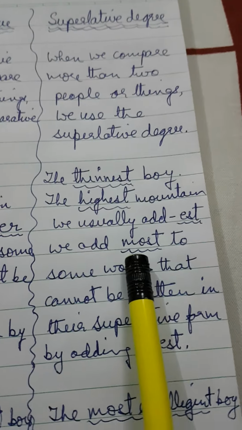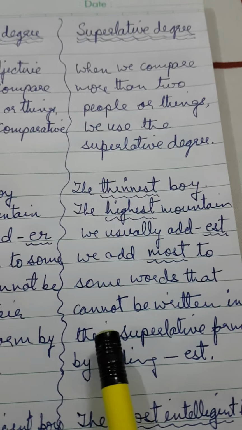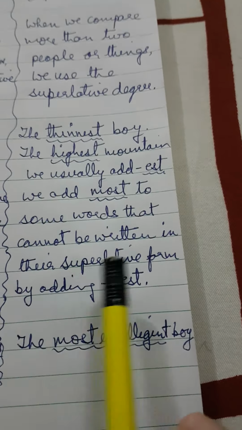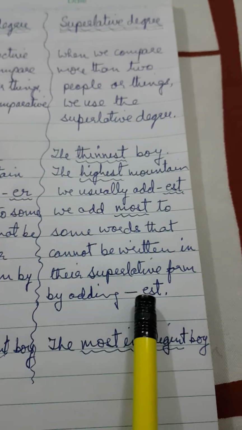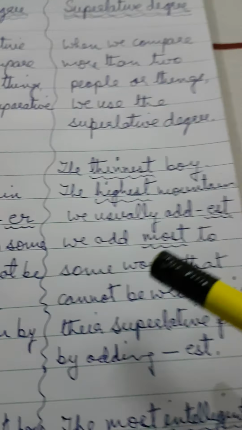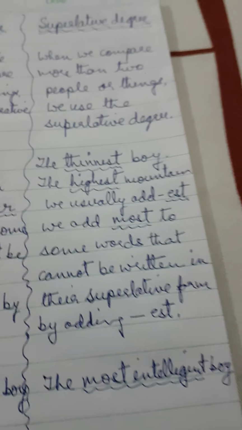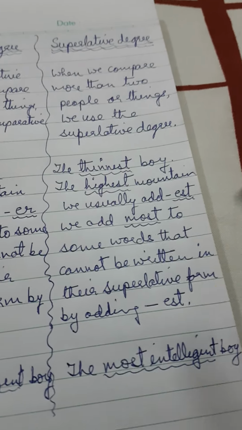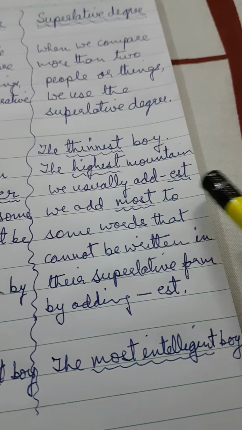We add most to some words that cannot be written in their superlative form by adding EST. In most of the words we add EST when we compare many things, and it comes to the superlative degree.